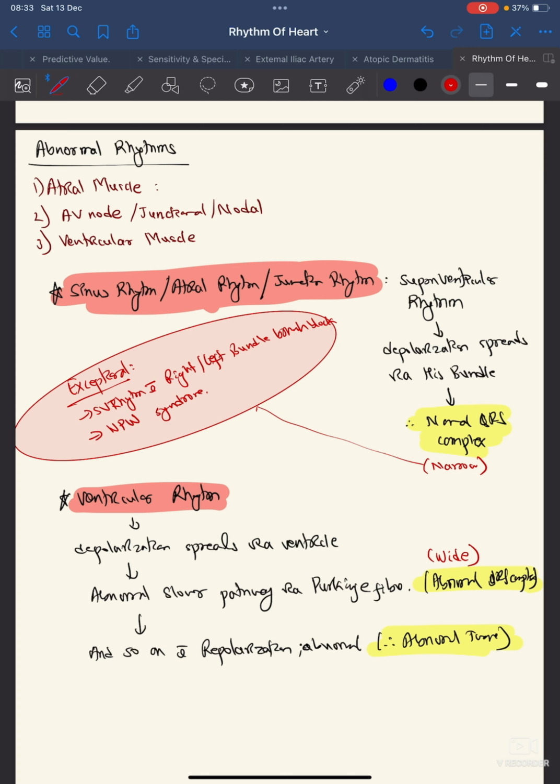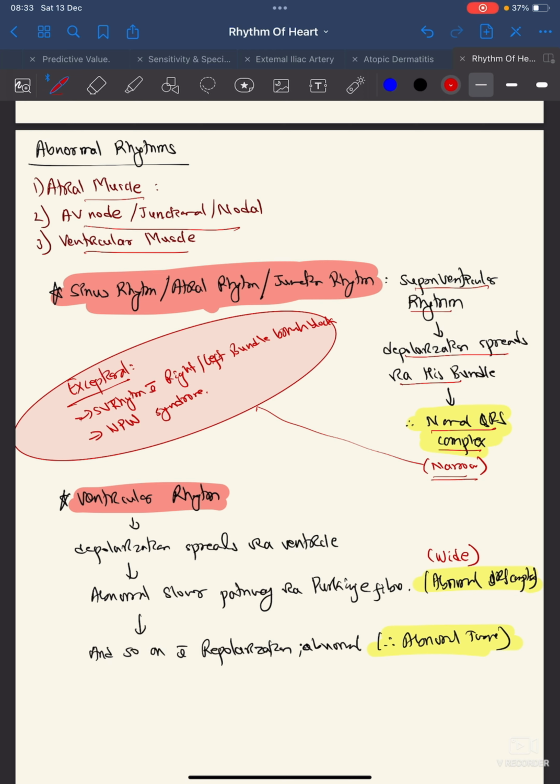Atrial muscle, here you can see abnormal rhythm: atrial muscle, AV node, junctional, ventricular muscle. Sinus rhythm, atrial rhythm or junctional rhythm fall under the supraventricular rhythm. Depolarization spreads via the bundle of His, normal QRS complex. This is narrow, but there are exceptions if the rhythm is coming from the supraventricular region. That might not show a normal QRS complex.